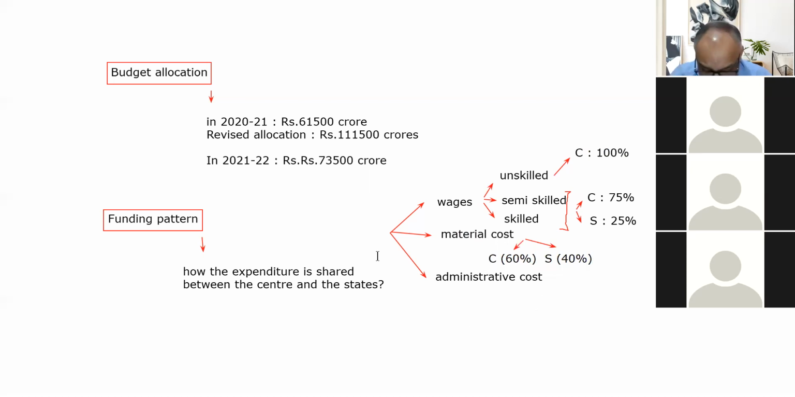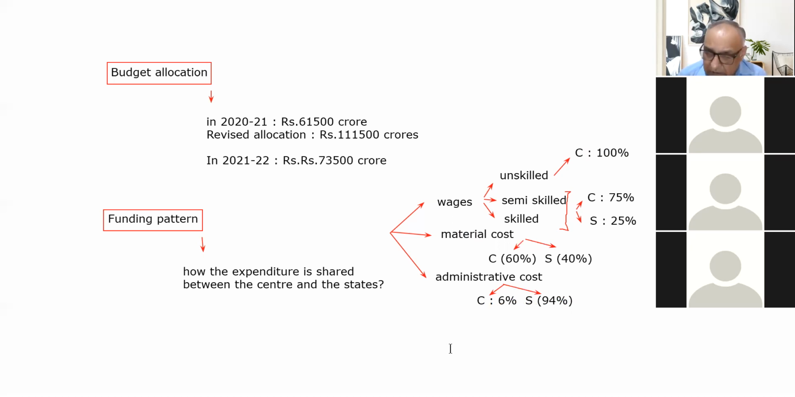As far as the administrative cost is concerned, it is also shared between the center and state. The center bears 6% of the administrative cost, and the state is required to bear 94% of the administrative cost. So this is how the expenditure of MNREGA is borne by the center and the states. I hope this is clear to you.